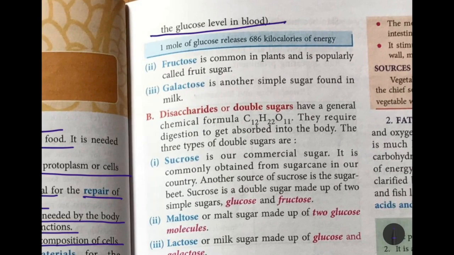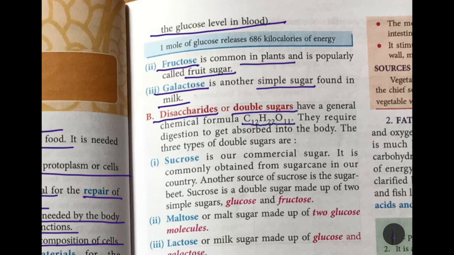Now next is fructose, which is common in plants and is known as fruit sugar. Next one is galactose, another simple sugar which is found in milk. The next type of sugar is disaccharide. Di means two, or double sugars, which have a general chemical formula C12H22O11. So they have to be digested in the body in order to get absorbed into the body.